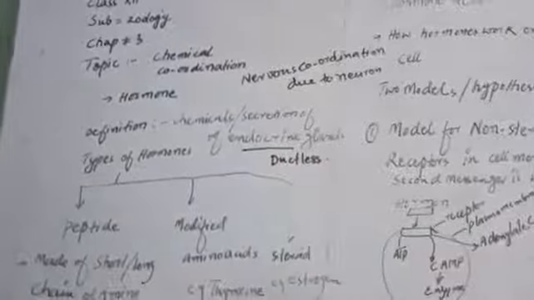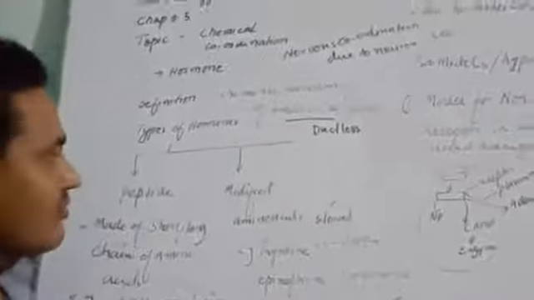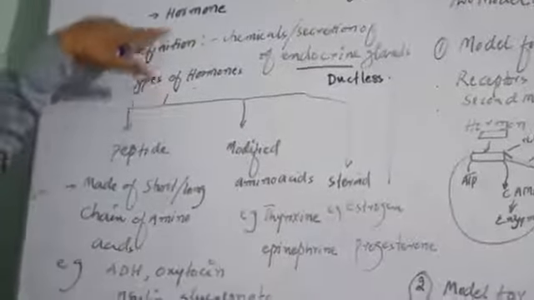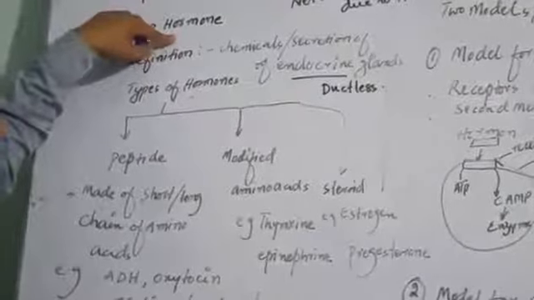There are many kinds of endocrine glands. One is the hypophysis or pituitary gland, another is the thyroid gland, and another is the parathyroid gland. There is another gland called the adrenal gland, located on the kidney, then the pineal gland, and many other endocrine glands are present. In this topic we are restricted to the definition of the hormone.